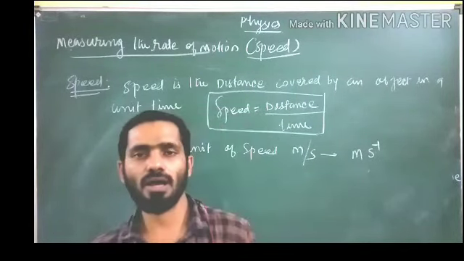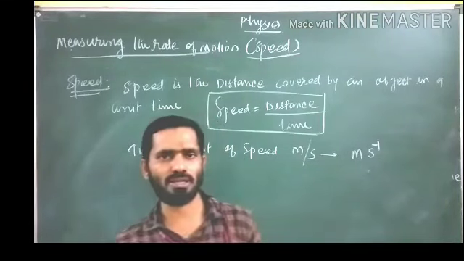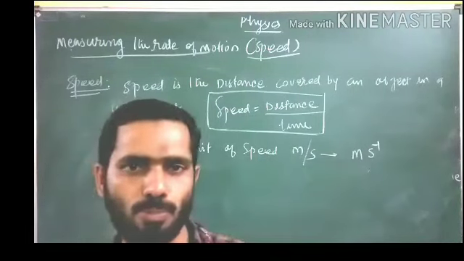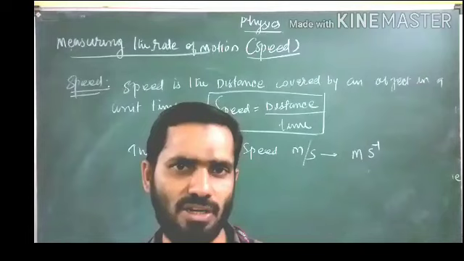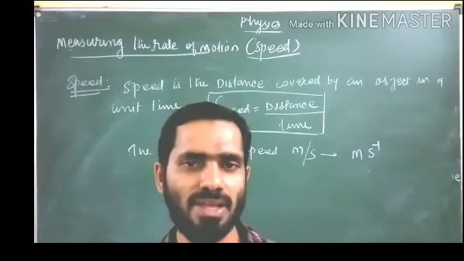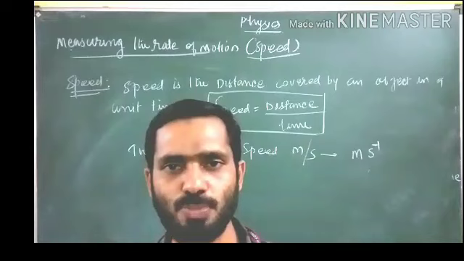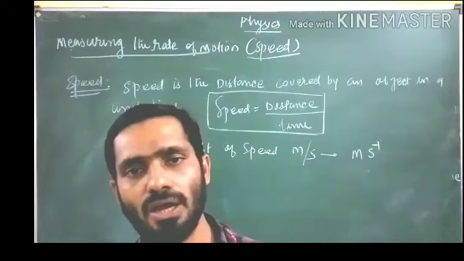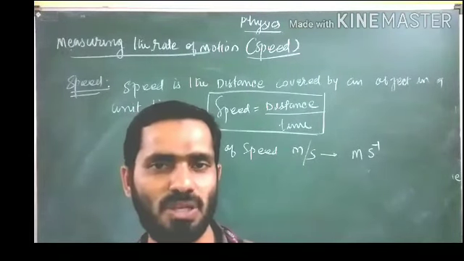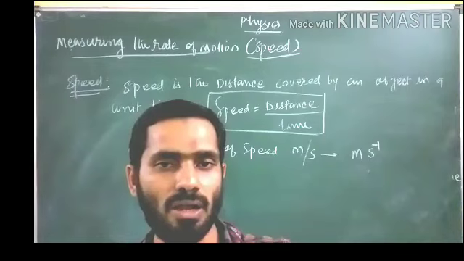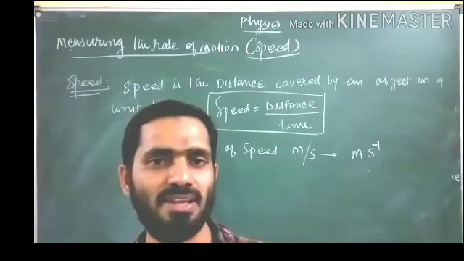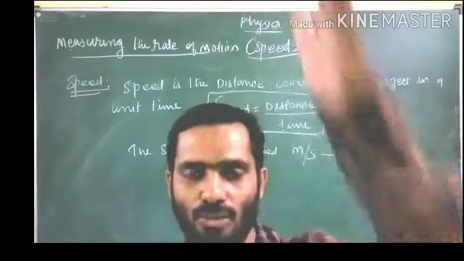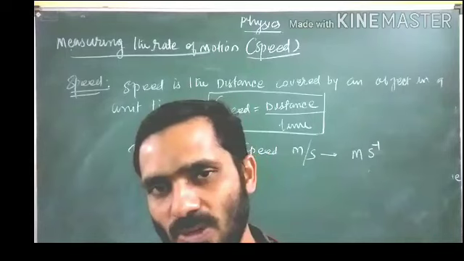Now see, students, practically when we are calculating speed, I will tell you one example. Suppose we are traveling from Gondipri to Nagpur. It's a 4-hour journey, and we are traveling in a car. Our car has different speeds. You start from Gondipri and your speed is only 10 km per hour. After that you increase your speed to 50 km per hour. After that you get a very straight road, so your speed is 60 km per hour.